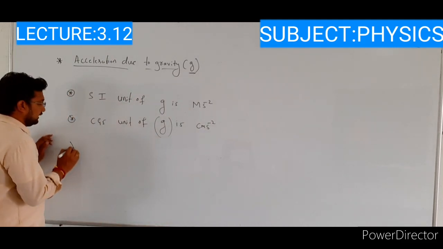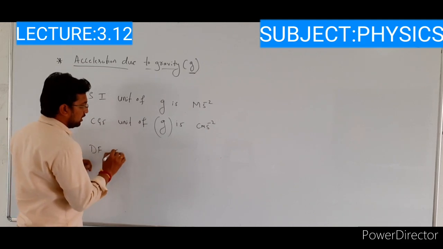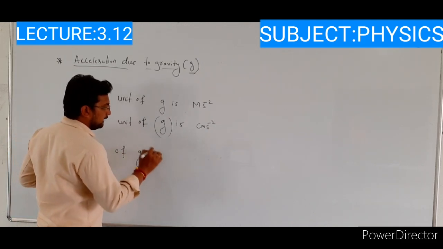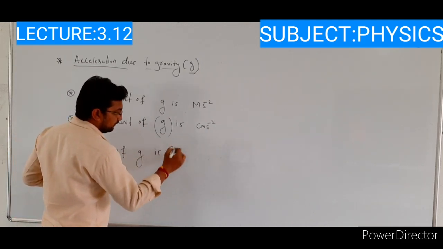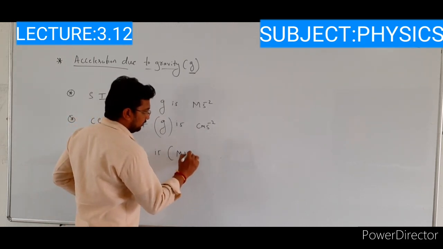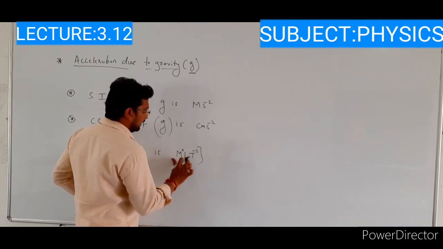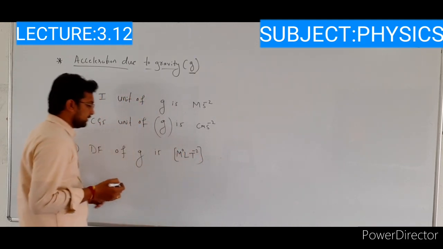The next one, dimension formula. The dimension formula of acceleration due to gravity is M to the power 0, L to the power 1, T to the power minus 2.